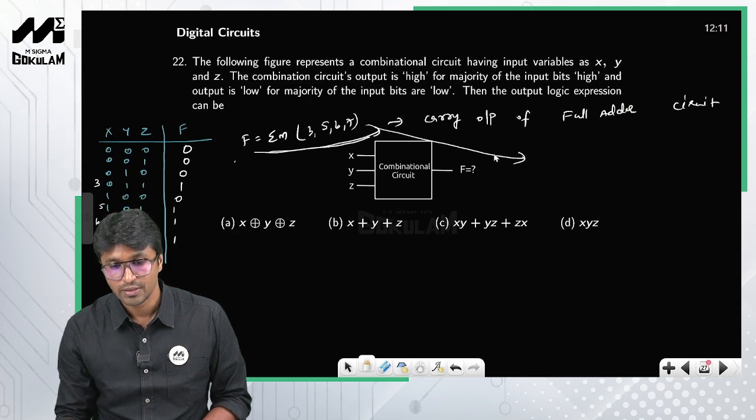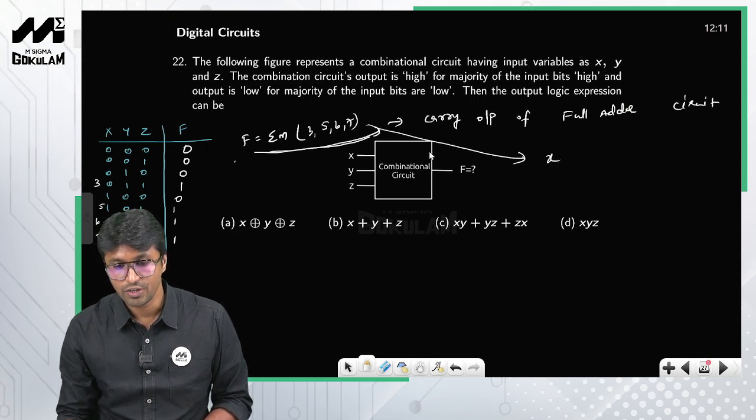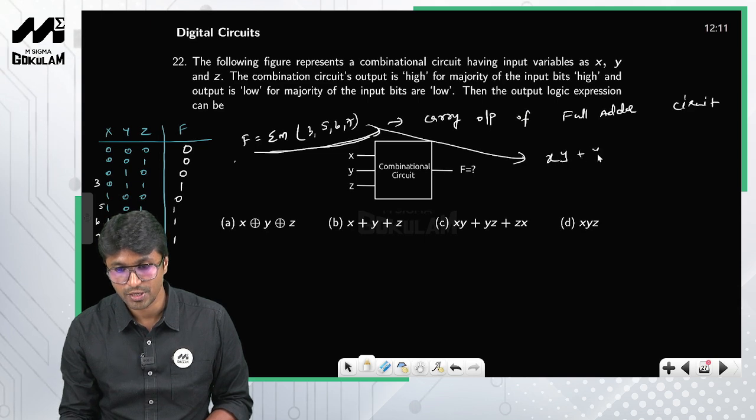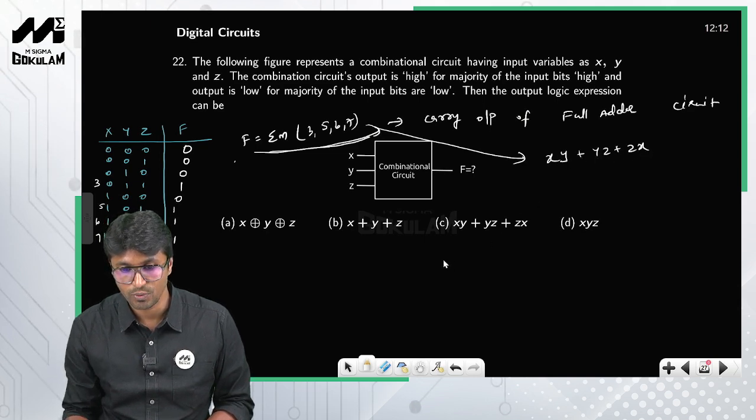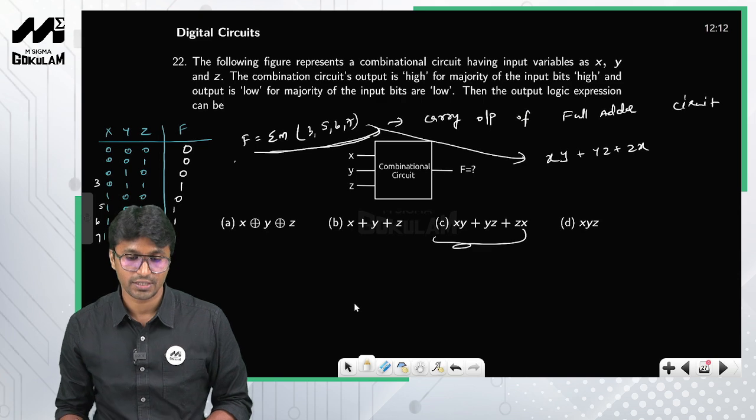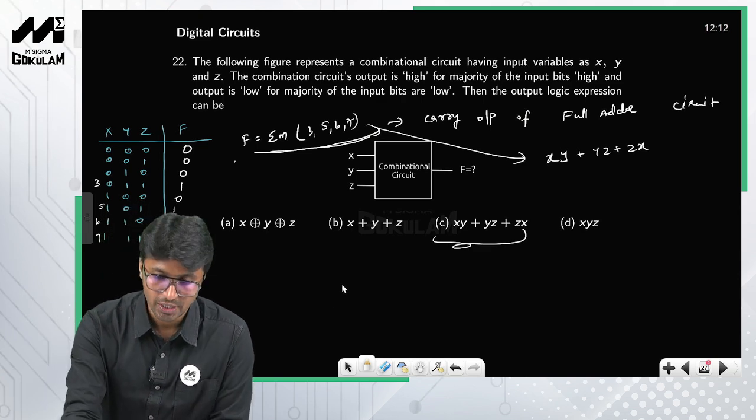So what will be the simplified equation? If you enter this into the K-map and simplify this, what is it that you get? xy plus yz plus zx. So what is the answer? C is the correct answer. This is how you solve this particular problem.